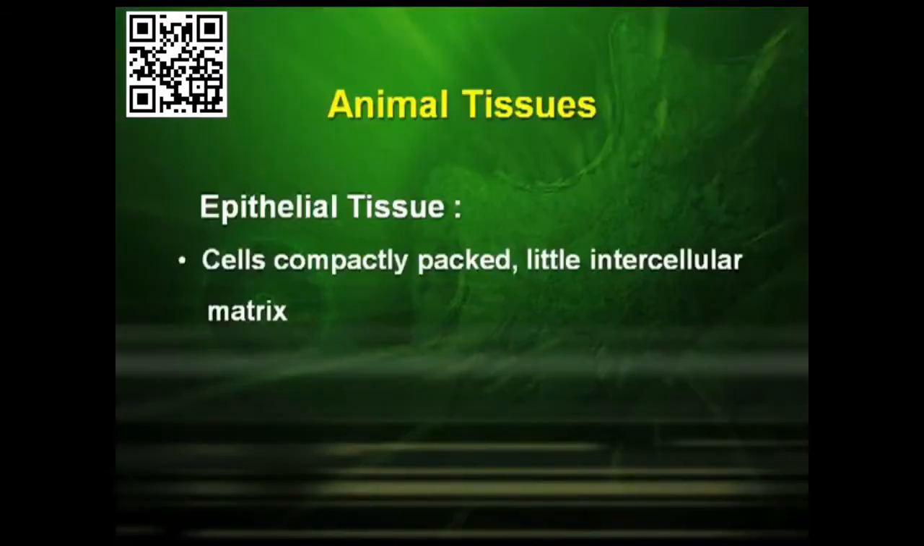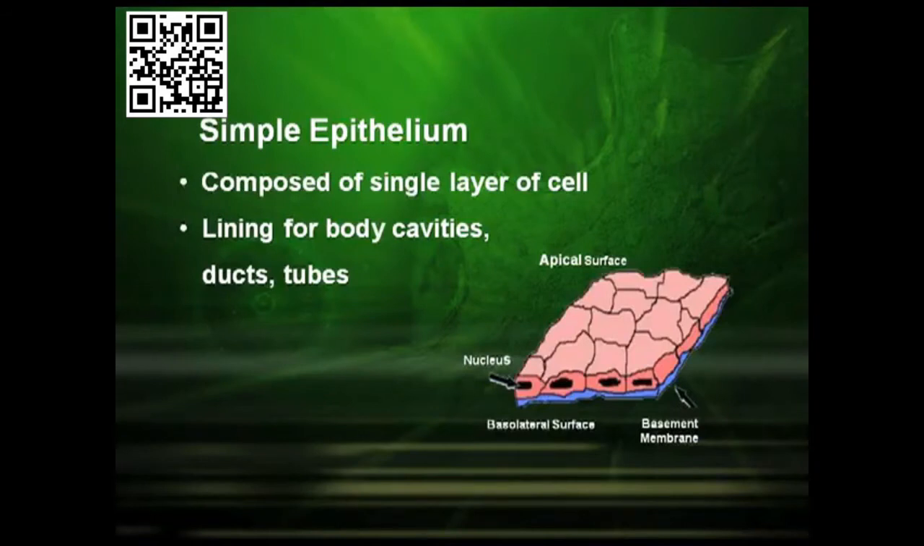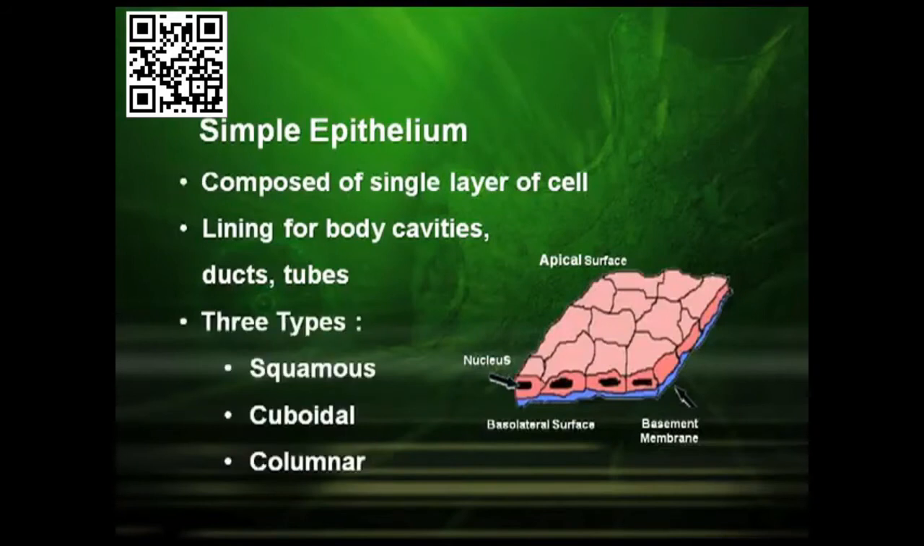I think we all know that epithelial tissue is generally found in our skin. The cells here are compactly packed with little intercellular matrix. There are 2 types of epithelial tissues. They may be simple as well as compound. The simple epithelium tissues are again divided basing on their shape. Simple epithelium tissues are composed of single layer of cells and they are found in the lining of our body cavities, such as the ducts, tubes, and basing on the shape, they may be of 3 types. They may be squamous, they may be cuboidal, they may be columnar.